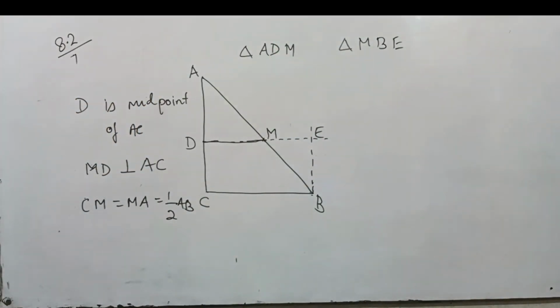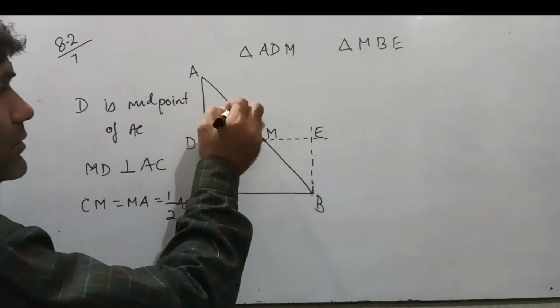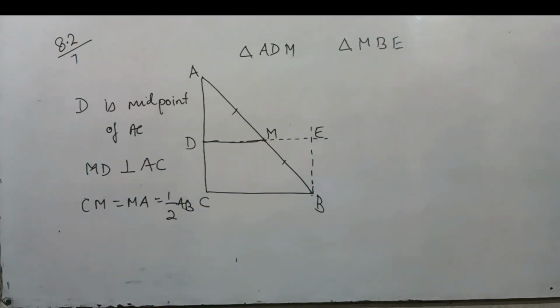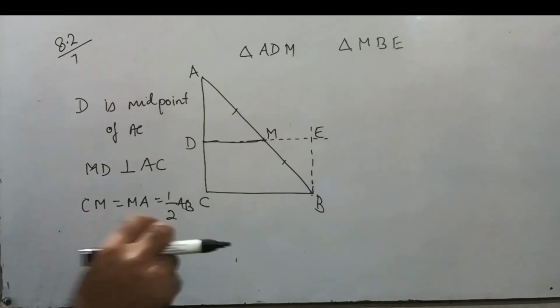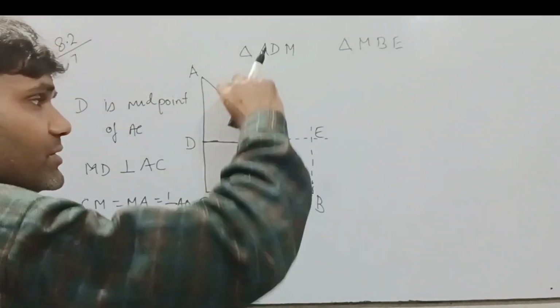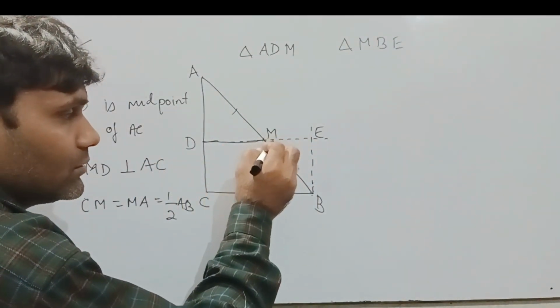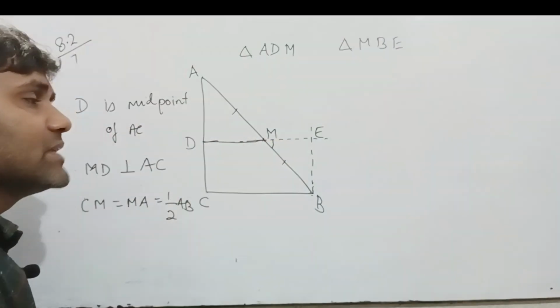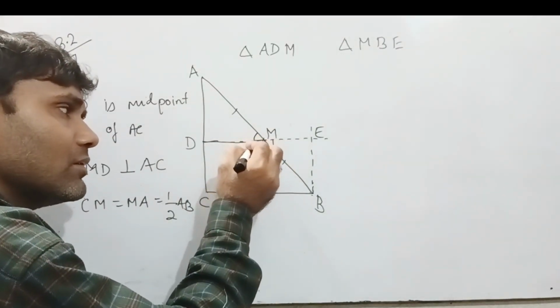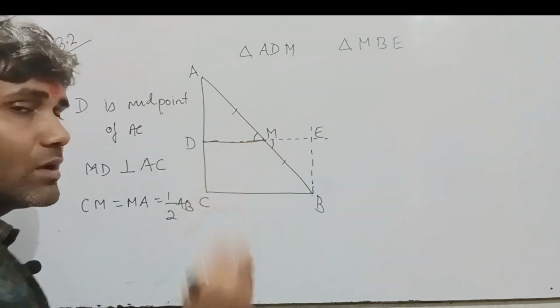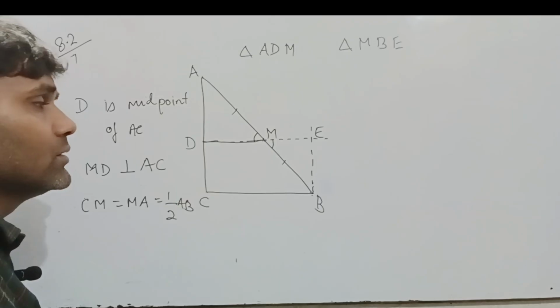Okay, this side equal to this side because M is the midpoint of AB. Okay, M is the midpoint of AB, it means this equal to this. Okay, this angle equal to this angle because both are opposite angle. Okay,